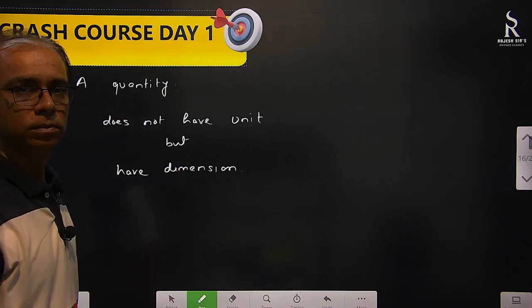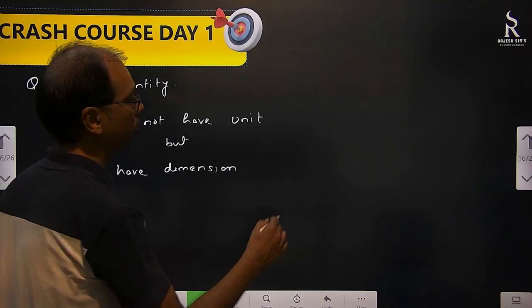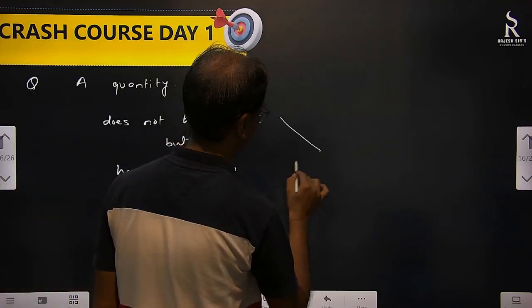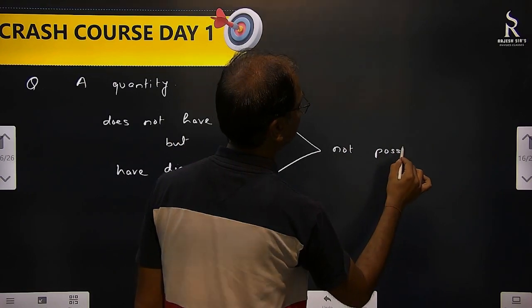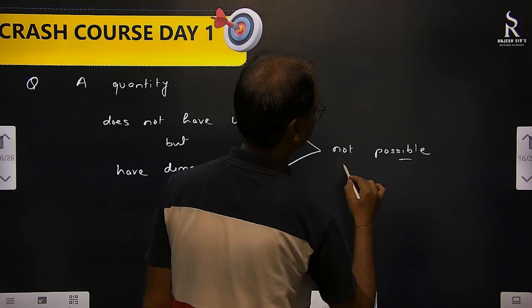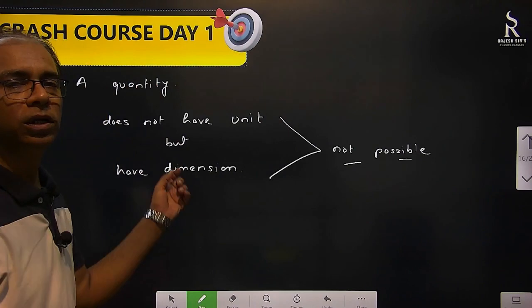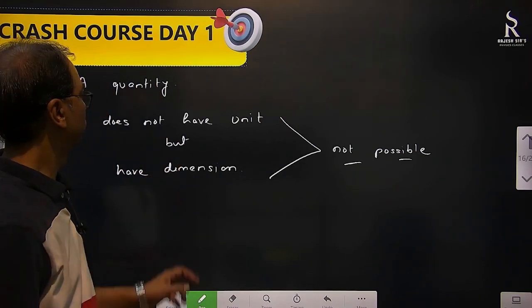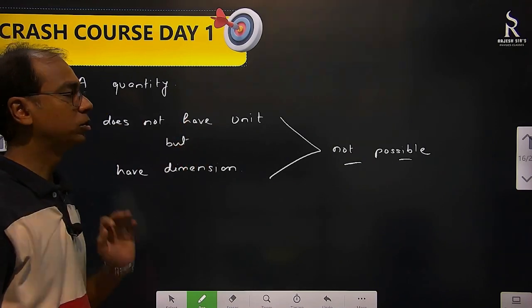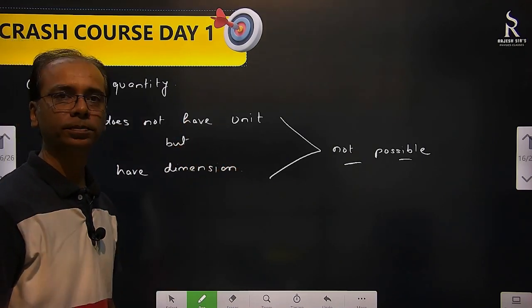Possible, not possible? Answer is not possible. Because dimension is always for a unit only. If unit itself is not there, how will you have dimension? Doesn't have unit but has dimension: not possible.